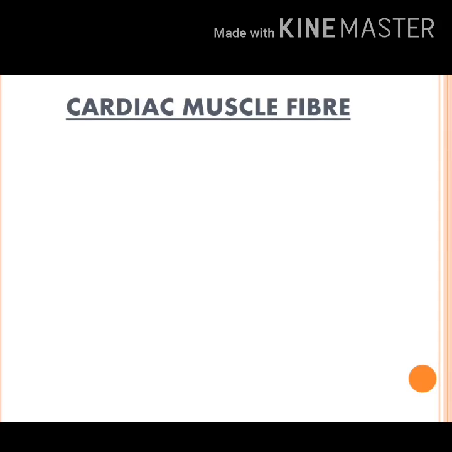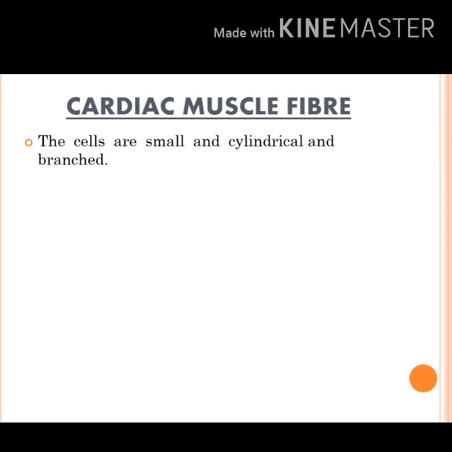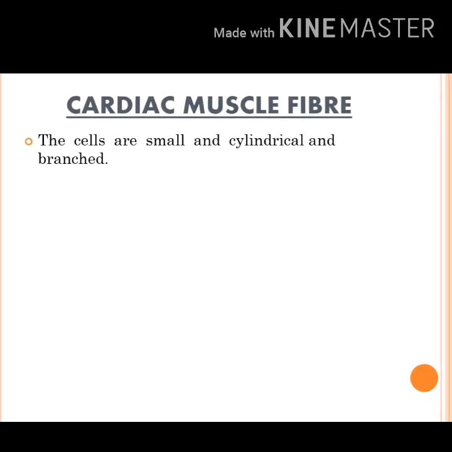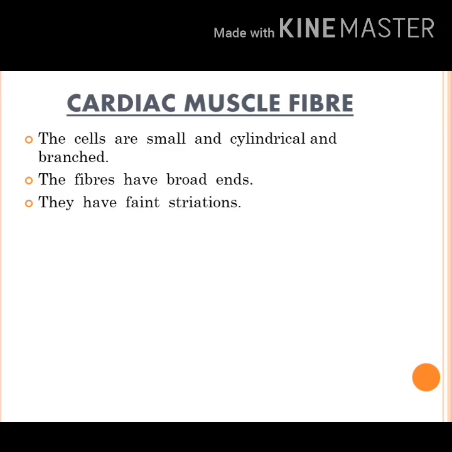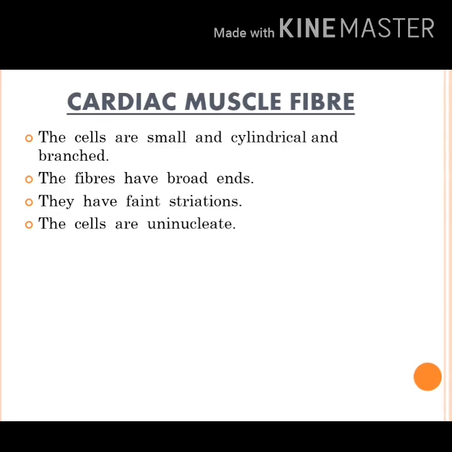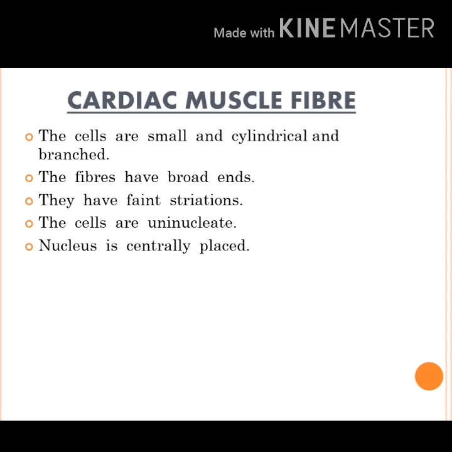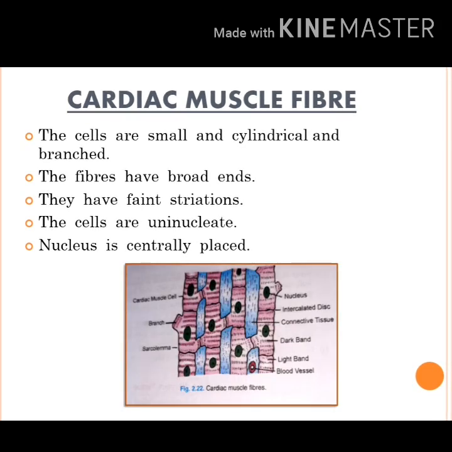Next muscle fiber is cardiac muscle fiber. These muscle fibers are small, cylindrical and branched. When they are branched, they have broad ends. Second, about striations: they have faint or light striations. Third, nucleus. The cells of this fiber are uninucleate and that nucleus is centrally located or centrally placed.